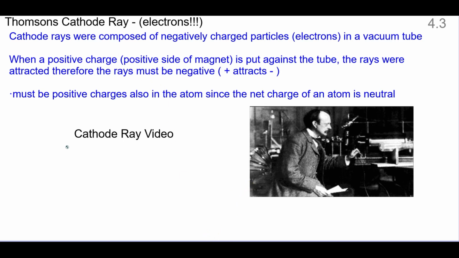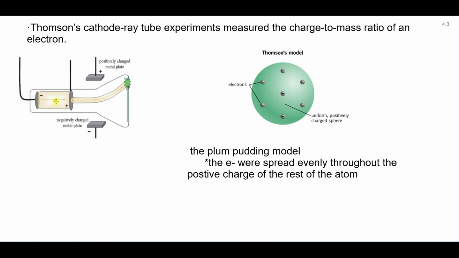He also said that there must be positive charges in this atom because the overall net charge of an atom is neutral. Thomson had this cathode ray, so the particles were generated by this anode, the negative plate, and drawn through the cathode, and then they would hit this fluorescent screen. When he put magnets or charged plates to them, the rays were drawn to the positive side, and so he knew that the rays must consist of negative particles.